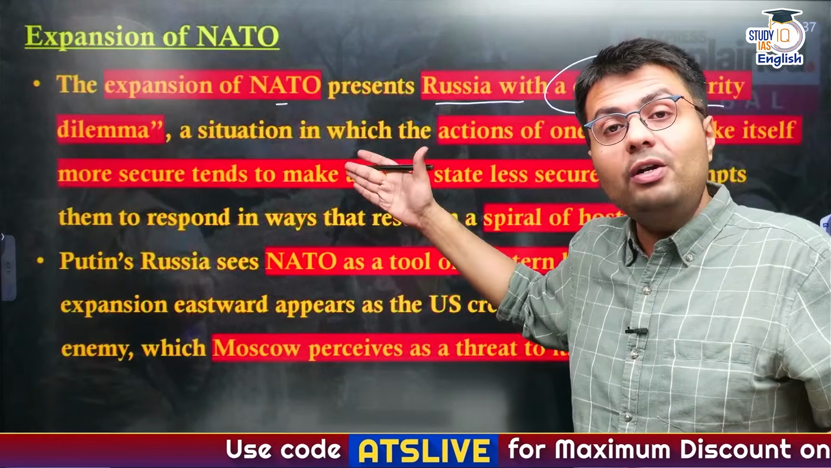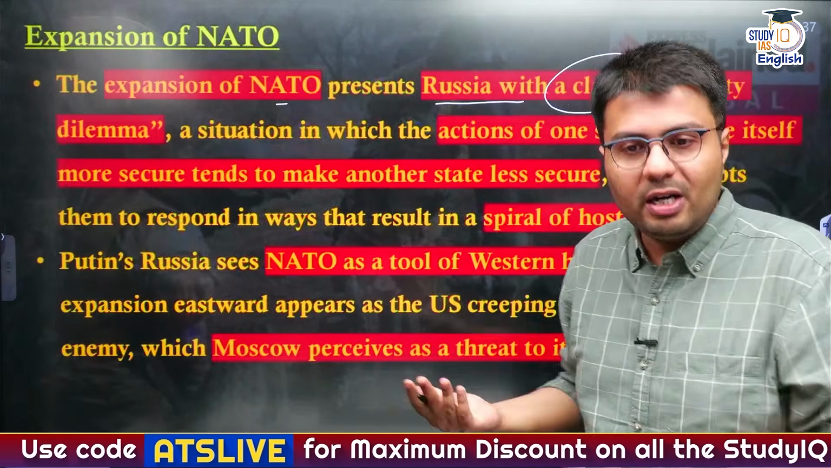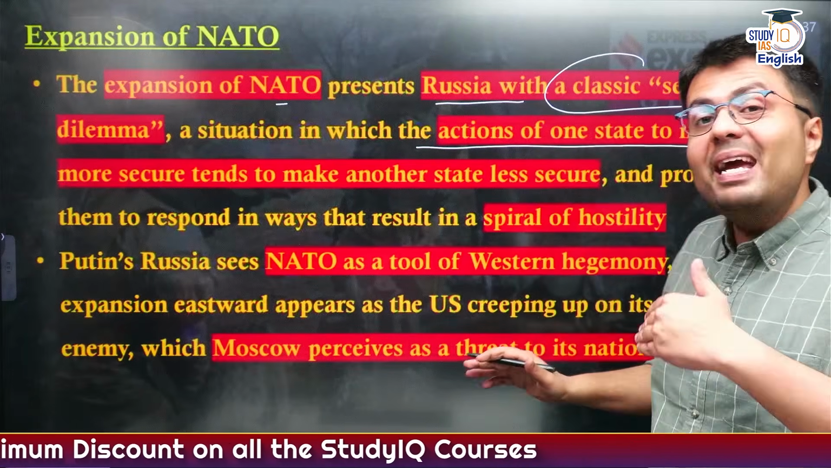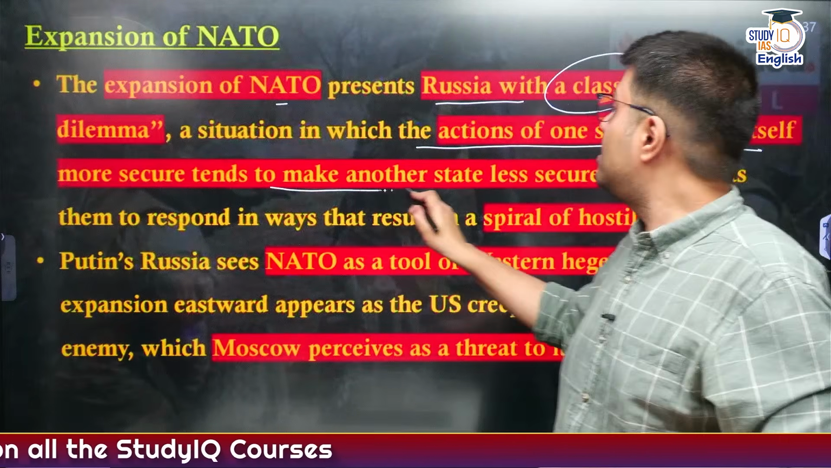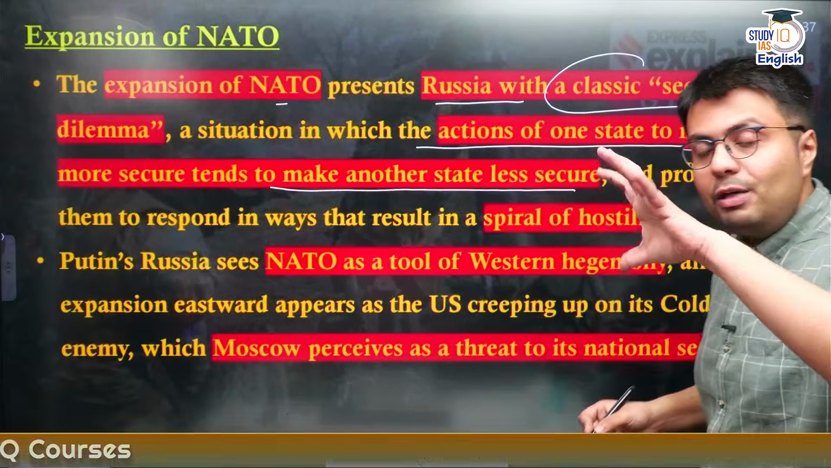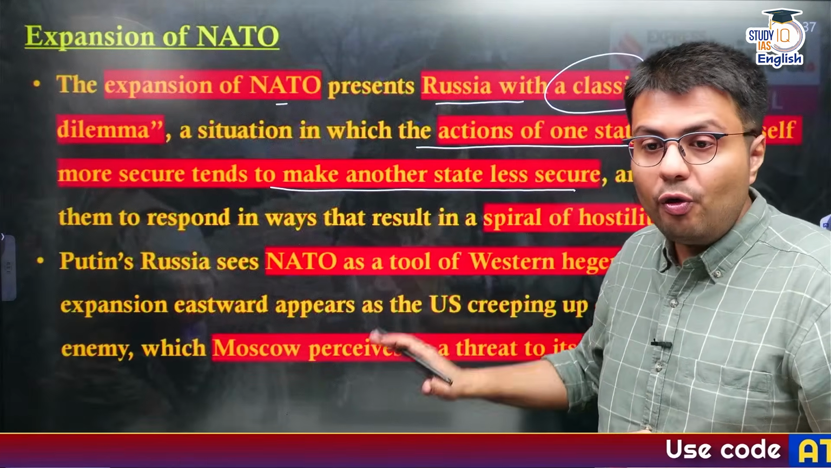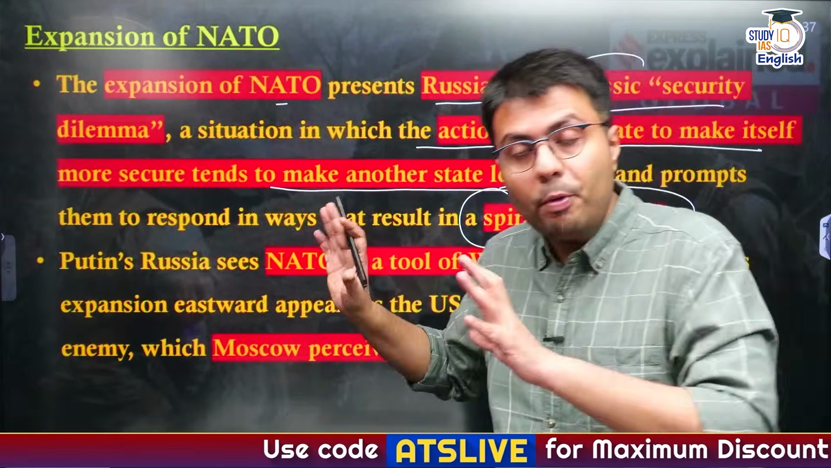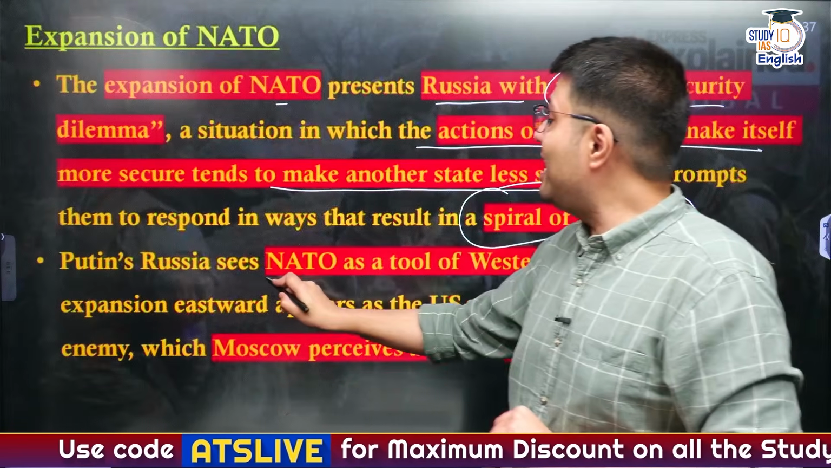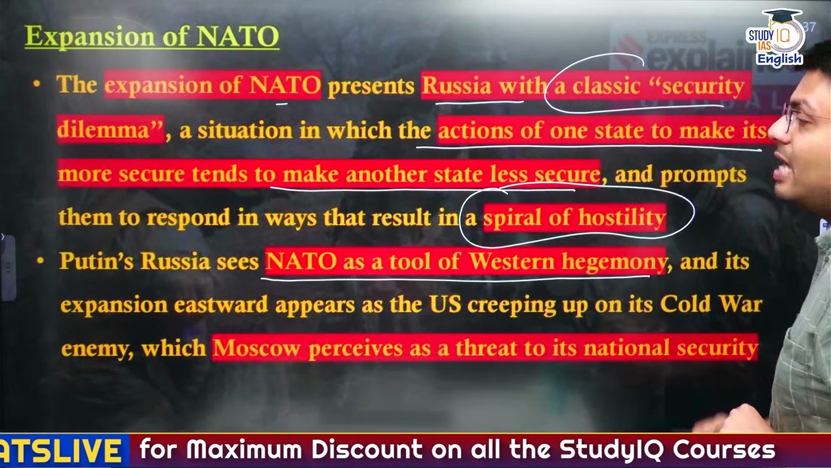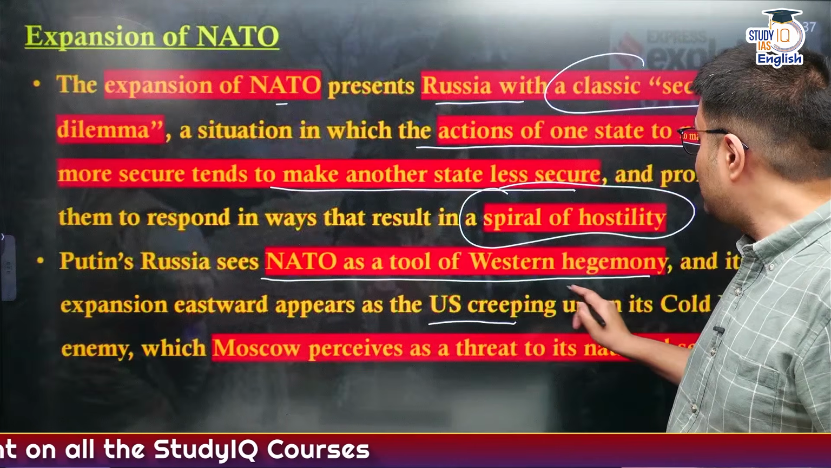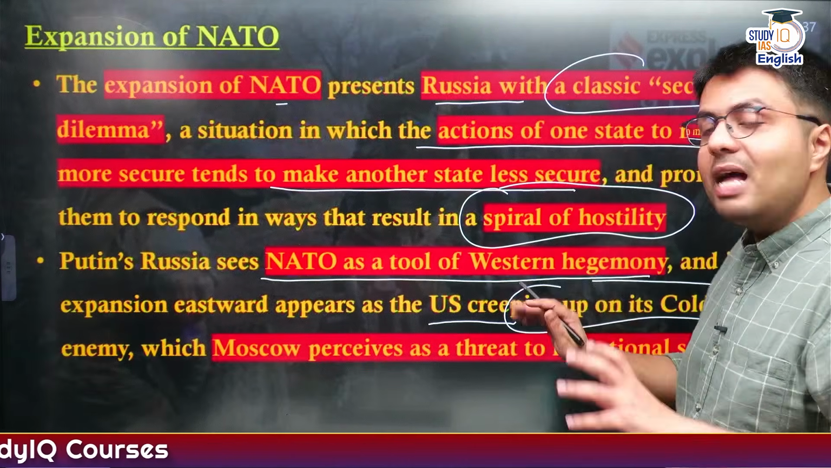Similarly, the expansion of NATO has been interpreted by Russia as a security dilemma, where actions of one state to make itself more secure will be perceived by another state as making them less secure, and therefore it will lead to a spiral of hostility between these two countries. And Putin, the president of Russia, has seen NATO as a tool of Western hegemony, and its eastward expansion as the US creeping up on its Cold War enemy, that is Moscow.